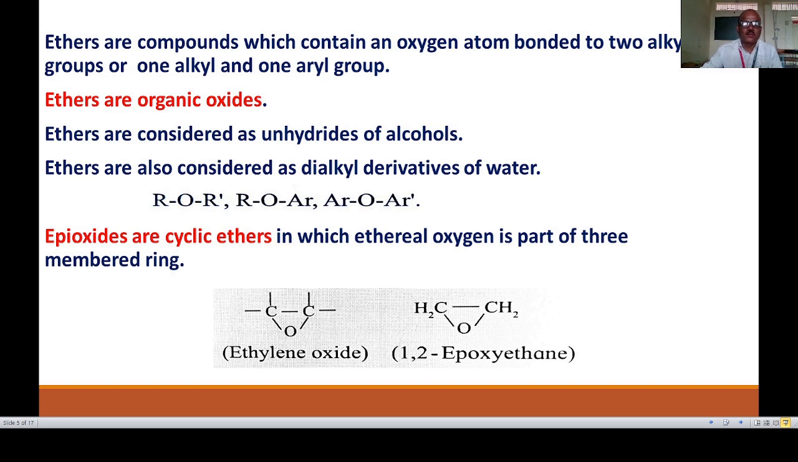Here the general formula is given: R-O-R', where both are alkyl groups. Then R-O-Ar, where Ar means an aryl group. And the third one is Ar-O-Ar', where both are aryl groups. Then epoxides: these are cyclic ethers in which the ethereal oxygen is a part of a 3-membered ring. So this oxygen is present in a 3-membered ring, and this is a cyclic compound. The example is 1,2-epoxyethane. So these are examples of cyclic ethers.